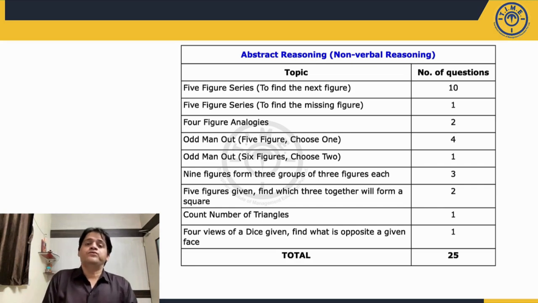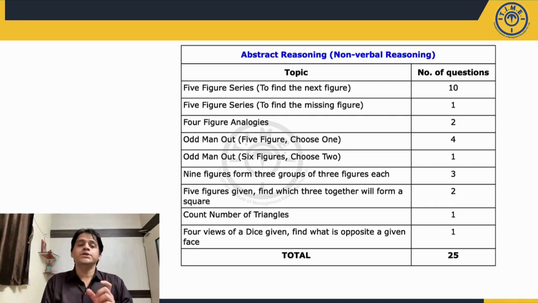Odd man out. There were 4 questions where there were 5 figures given and 1 out of them was the odd man out that was to be selected. And there was 1 question where 6 figures were given and 2 figures had to be selected which are different from the others. So odd man out with 2 figures to be selected as the odd man out. Okay, there was 1 such question. Then there were questions where 9 figures are given and you have to form 3 groups of 3 figures each. 3 such questions were present.